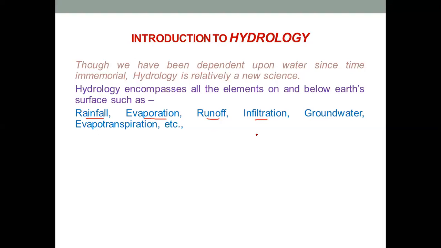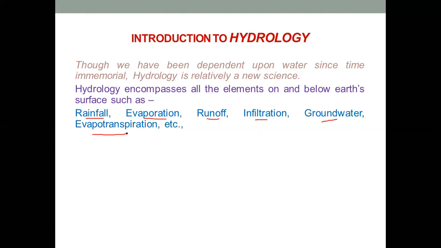Next is infiltration. Whereas some amount of the rainfall runs off through the sewer system, some amount of rainfall which falls on soft soil or the earth gets seeped into the soil. It generally happens where the soil has a very high permeability. So the water immediately seeps into the soil, thereby creating groundwater sources. And groundwater is nothing but the water which is available below the surface of the earth.